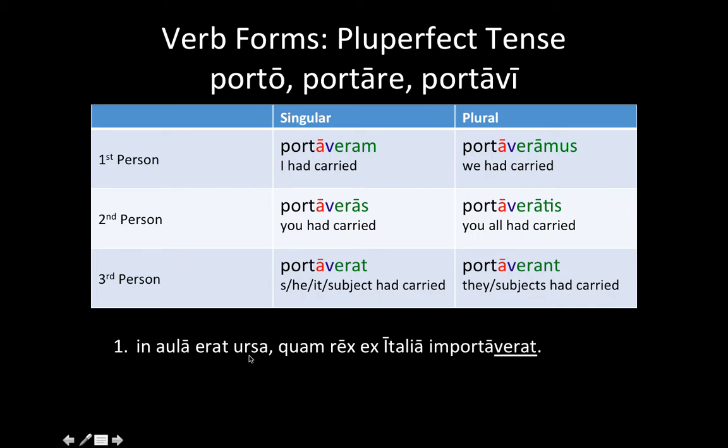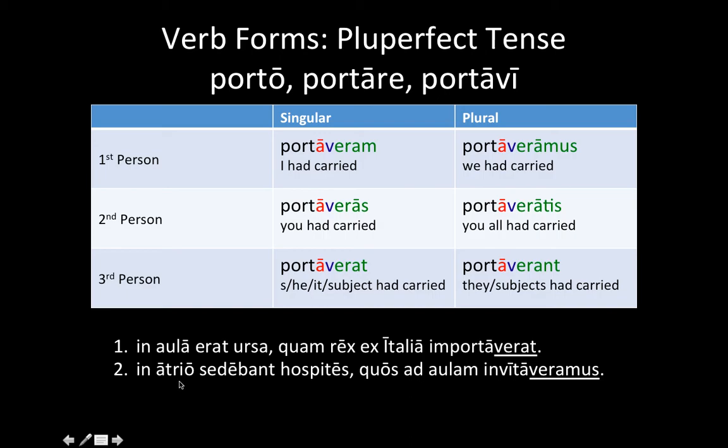In aula erat ursa, quam rex ex Italia importaverat. So, in the palace was a bear. So here, erat, this is imperfect. Again, in the palace was a bear, which the king had imported out of Italy. In atrio sedebant hospites, quos ad aulam invitaveramus.